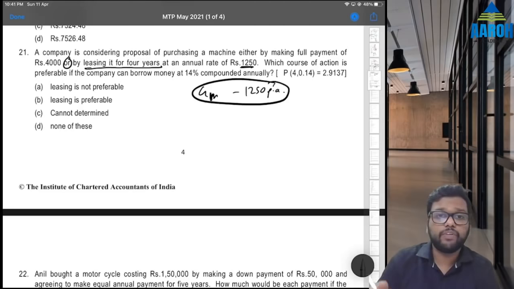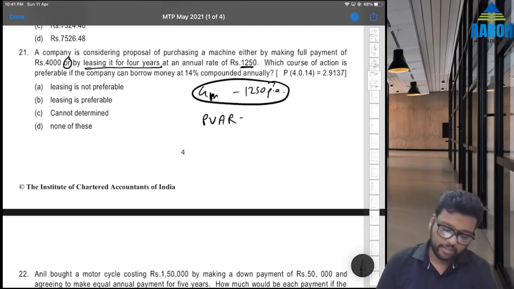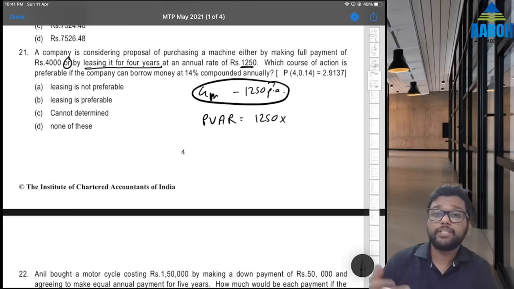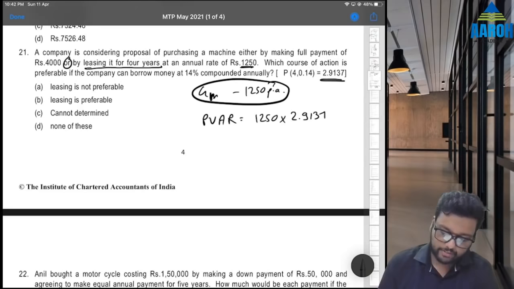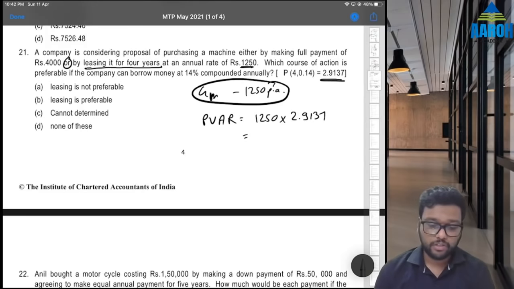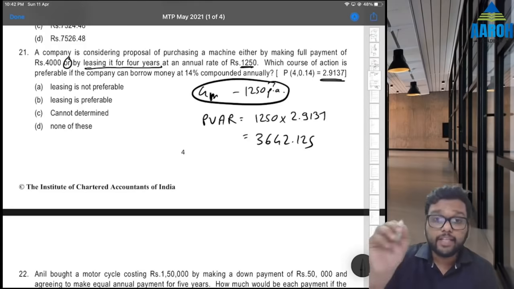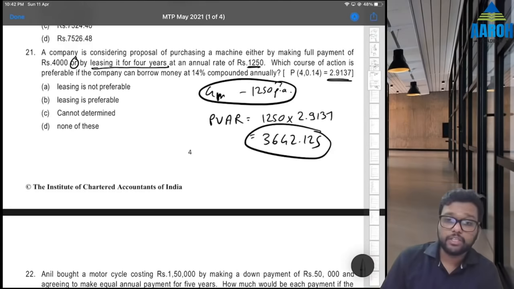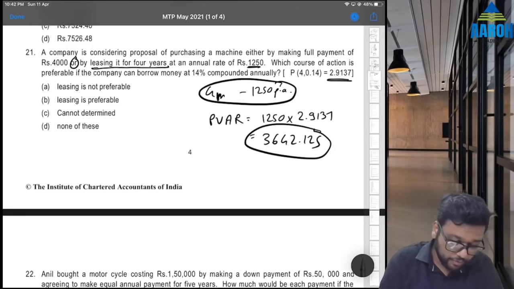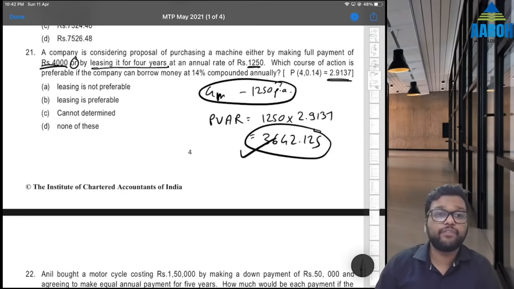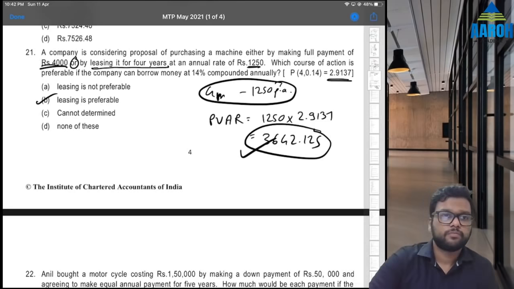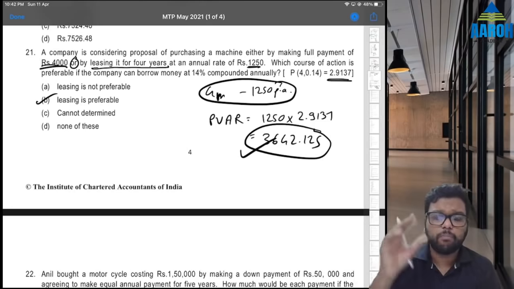This is annuity because every year. So we want present value of annuity regular. That will be 1,250 into present value factor. That present value factor is already given by them, 2.9137. We can use that or we can find our own. Anything is fine. 2.9137 into 1,250 rupees is 3642.125. That means in rent option, present value is only this much, whereas in purchasing option, we have to pay right now 4,000 rupees. So obviously rent option is preferable, leasing is preferable. So option B is the correct answer. So this is question of comparison NPV.